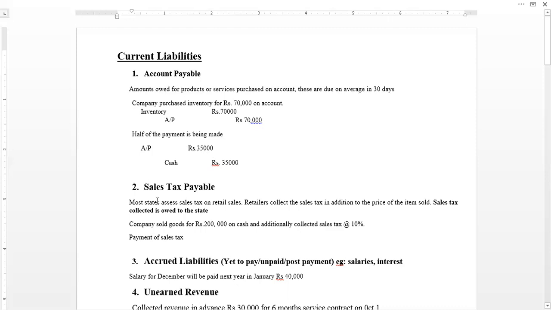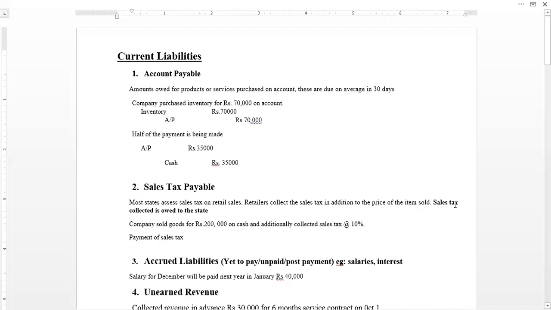Okay. Next is the sales tax payable. Sales tax payable is a liability on the part of the company because most states charge sales tax on retail sales, and the company collects the sales tax in order to pay the collected sales tax to the Federal Board of Revenue, the tax collecting authorities. So whenever the company is making a sale, whether the company is a retailer or a wholesaler, the company is collecting the sales tax in addition to the price of the item being sold.